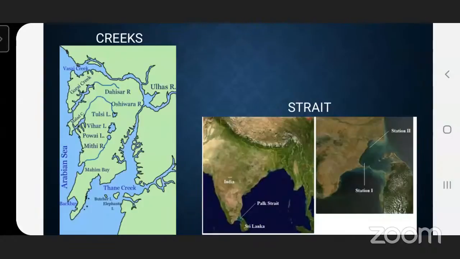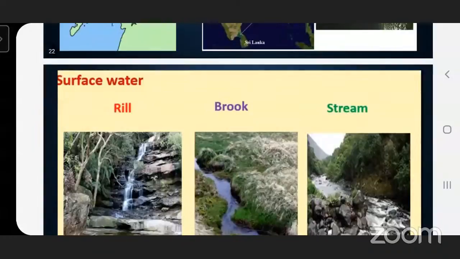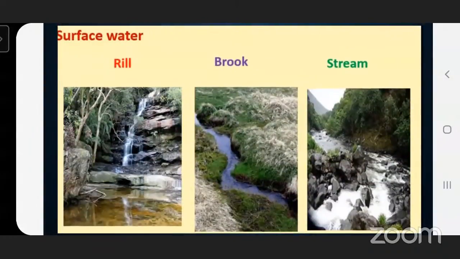But on the earth, fresh water is also present, which all living organisms consume. This fresh water is in the form of a rill. See, on the left hand side, you can see the rill. The brook is a little bigger than a rill. A stream is a little bigger than that.